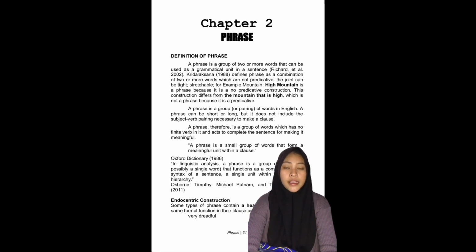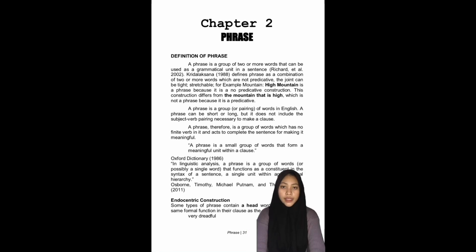A phrase is a small group of words that form a unit of meaning in a clause. The types are: 1 noun phrase, 2 adjective phrase, 3 adverbial phrase, 4 prepositional phrase, 5 conjunction phrase, 6 interjection phrase, 7 absolute phrase, 8 appositive phrase, 9 participial phrase, 10 gerund phrase, 11 infinitive phrase.